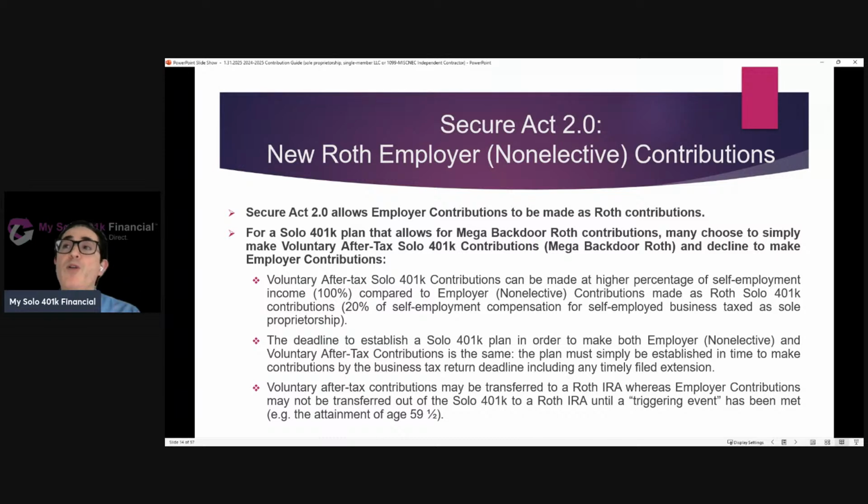Well, remember, the employer contribution limit is a percentage of your self-employment compensation. So for a business taxed as a sole proprietorship or a single member LLC or an independent contractor with the income reported on Schedule C of the 1040, that employer contribution limit is 20% of their self-employment compensation. So they have to have self-employment compensation equal to 5 times the amount of the employer contribution that they want to make. Whereas if someone makes voluntary after-tax contributions, they can contribute 100% dollar for dollar of their self-employment compensation up to that voluntary after-tax limit. So they don't need as much self-employment income to justify the contribution.